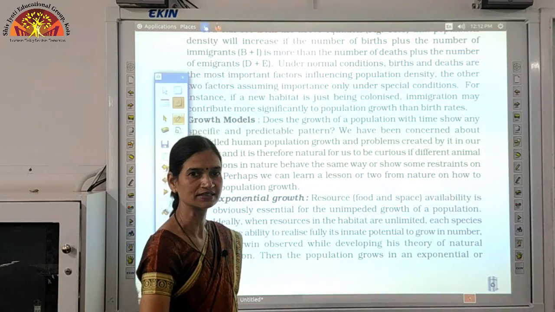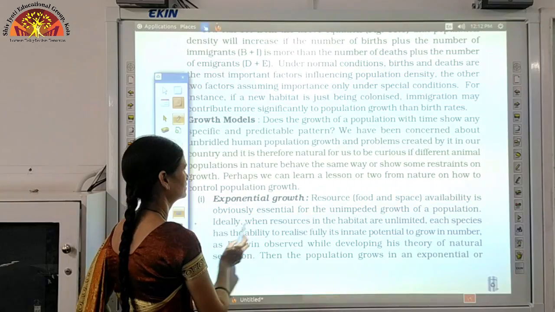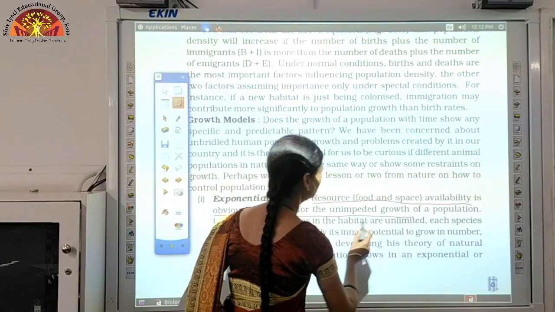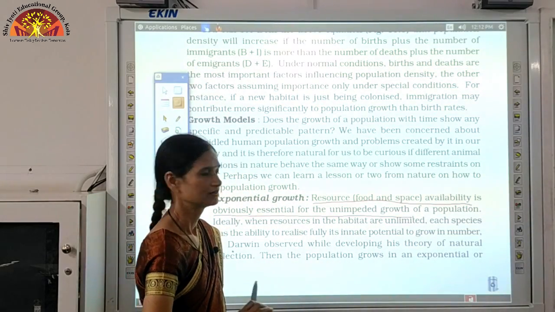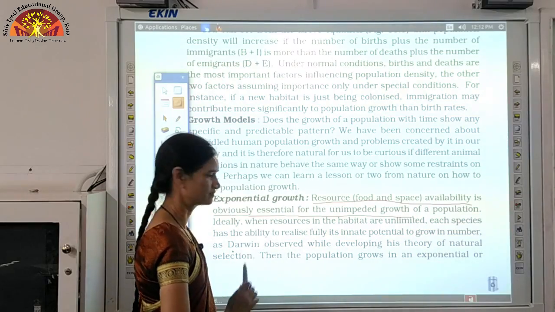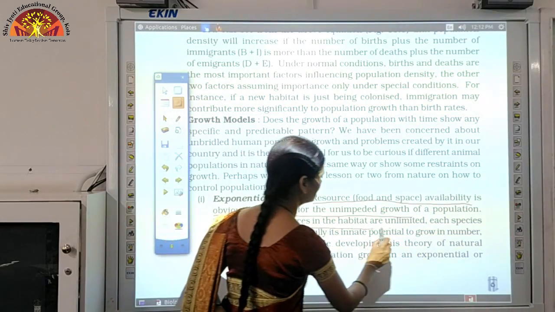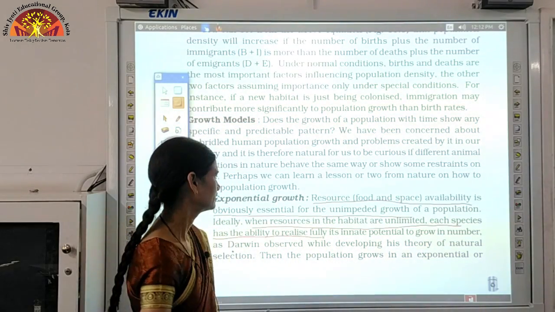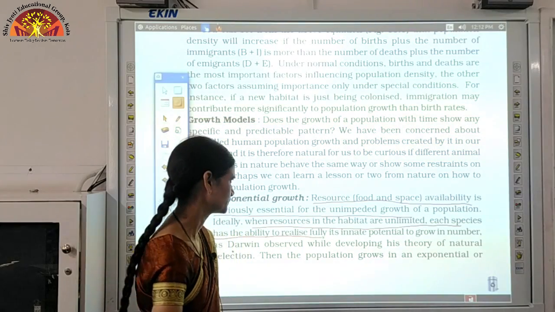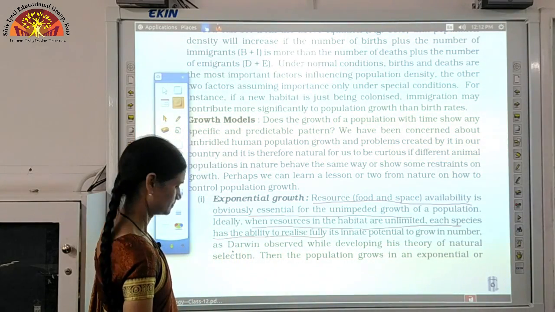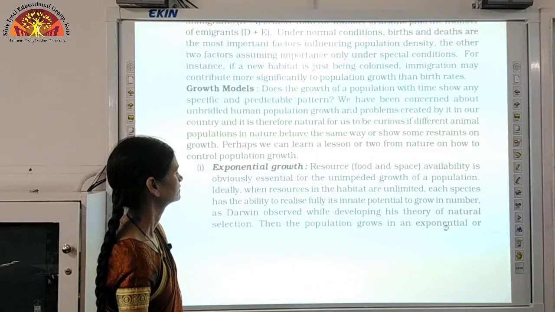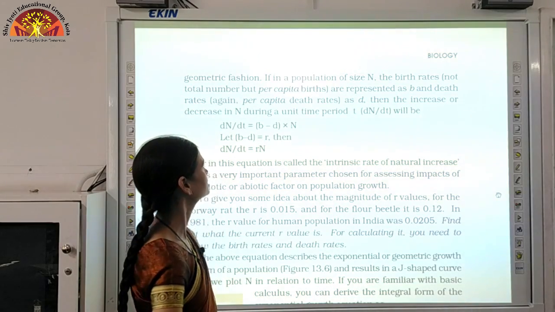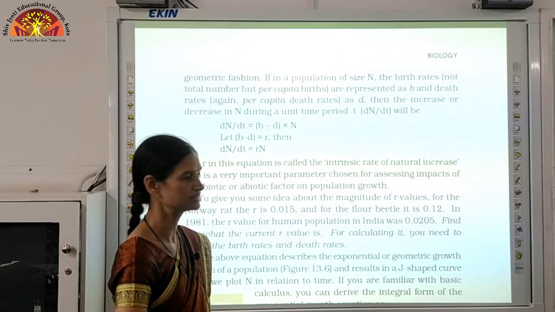That means population is increasing exponentially. Resource, food and space availability is obviously essential for unimpeded growth, meaning unrestricted growth, without any obstruction. When resources in the habitat are unlimited, each species has the ability to realize fully its innate potential to grow. So we can say that the population will grow in geometric fashion, that means exponentially.